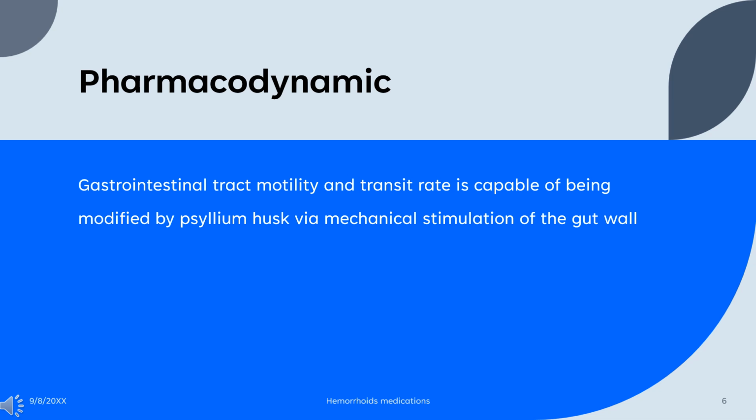Psyllium husk consists of 85% water-soluble fiber. It is subsequently partly fermentable, with in vitro 72% unfermentable residue, and acts by hydration in the bowel. Gastrointestinal motility and transit rate are capable of being modified by psyllium husk through biomechanical stimulation of the gut wall, as a result of the increase in intestinal bulk by water and the decrease in viscosity of the luminal contents.